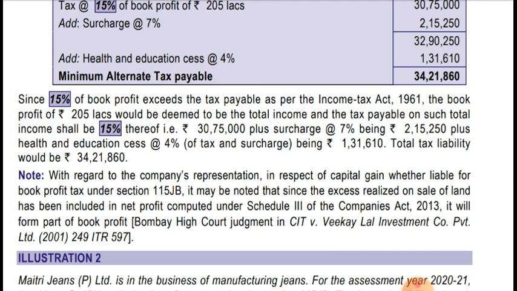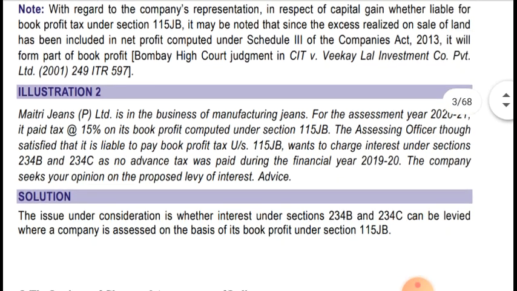It's not mentioned separately in 115JB that capital gain is liable to book profit, but it is noted that since the excess realization on sale of land has been included in net profit computed under Schedule 3 of the Companies Act, it is liable. So we have to compute book profit as per Schedule 3 of the Companies Act. So we have not reduced the sale of land, that is 30 lakhs, while computing book profit. Okay, hope it's clear. Now moving to illustration number 2.